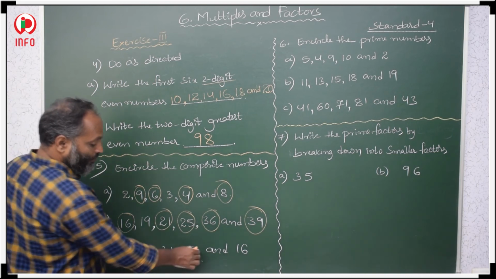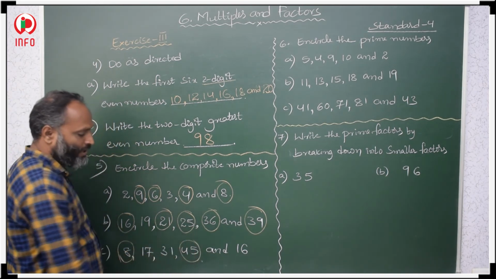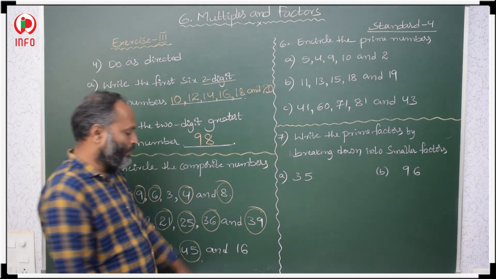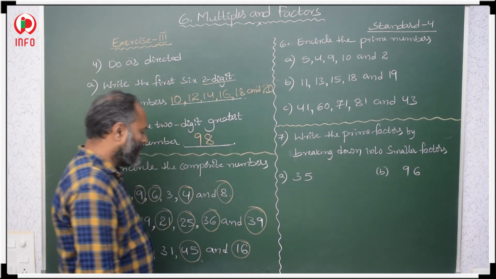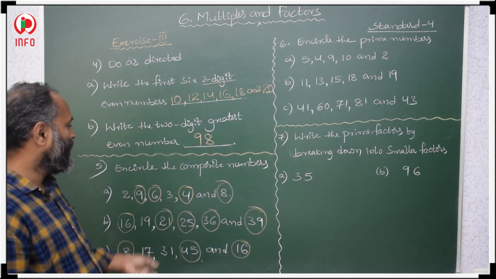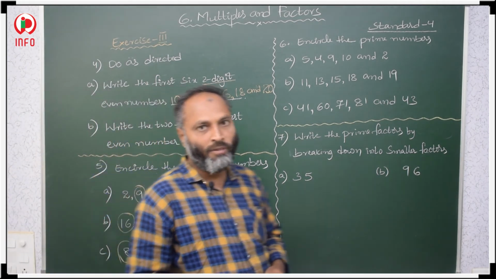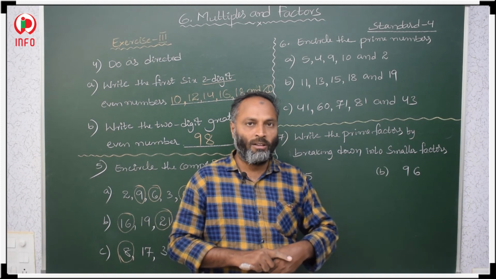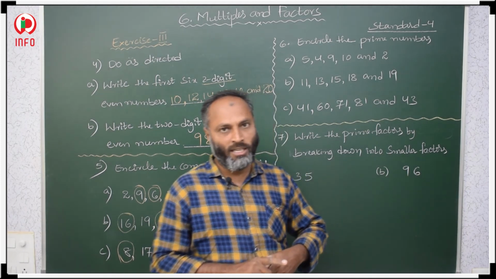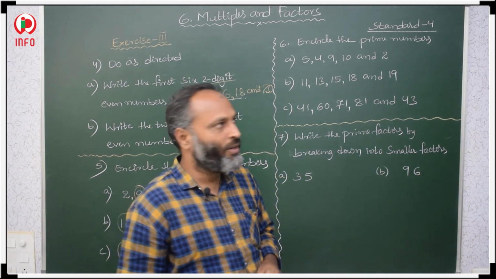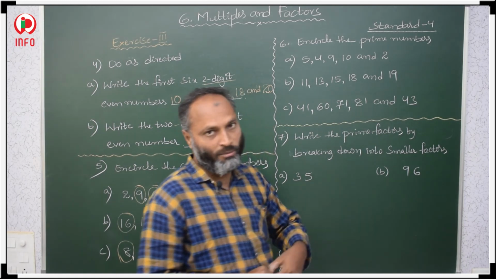45, 15 3s are 45, in 15 table also it will come. Here 2 8s are 16, in 2 table it will come. So like this we have to check and we have to encircle the composite numbers. Composite numbers means other than one table we have to check. Other than one table also it will come, so then you encircle it. Otherwise no need to encircle that one. So that is a prime number.